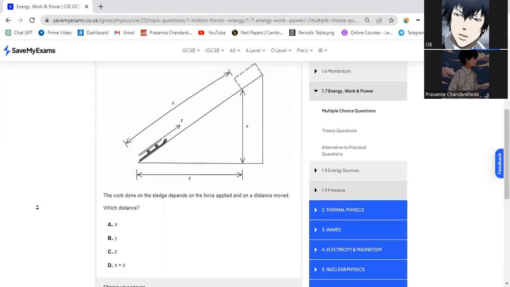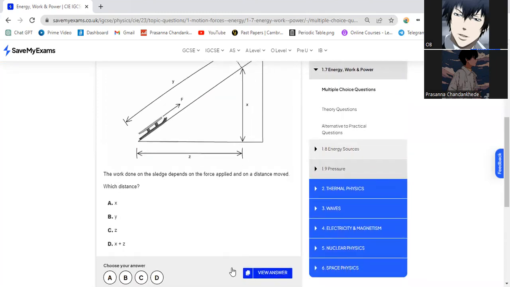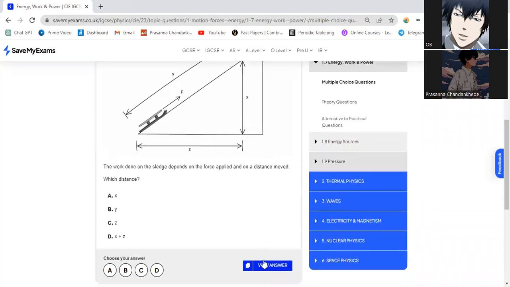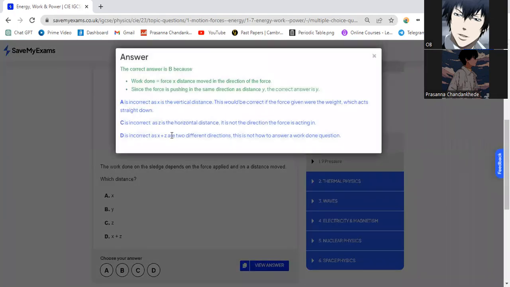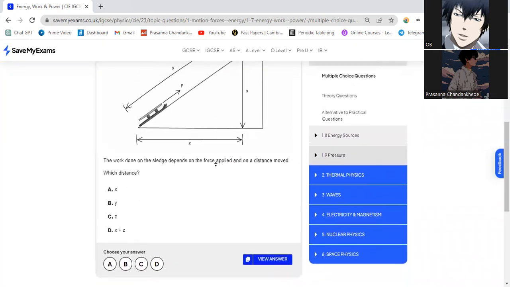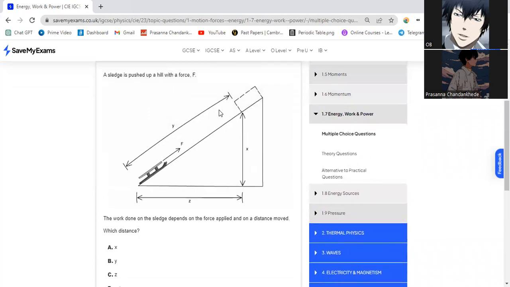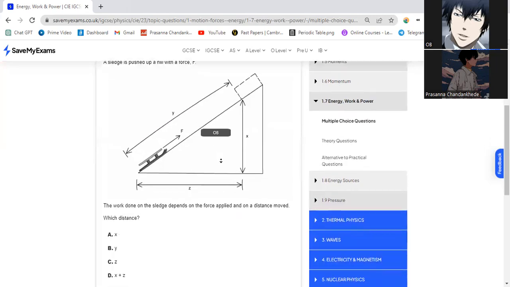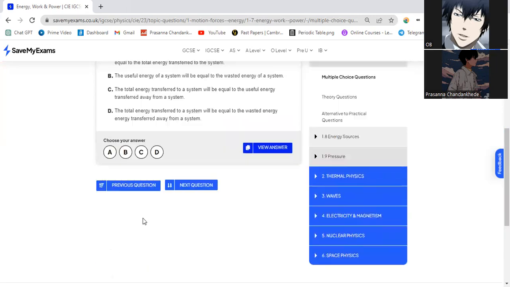Well, we can also use the answer. Yeah, because it's the first question. The answer is B. Work done is force and distance moved in the direction of the force. Since the force is pushing upwards, it has to move along it. Yes, correct. Okay, let's go to the next question.